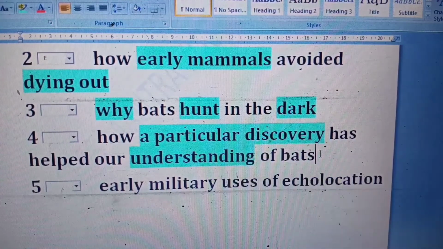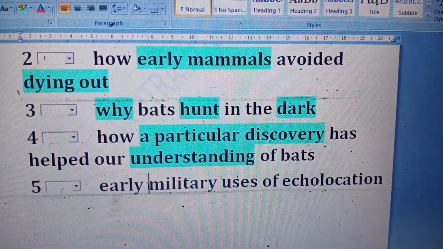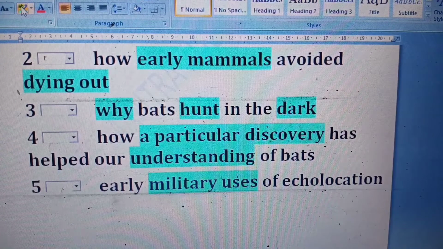If the paragraph talks about a single discovery, then we can find the answer. Okay, the last one is early military uses. So our keyword here is military uses. Do you think they will have a related word related to military? Yes. They may say World War One, World War Two, Hiroshima, Nagasaki, or any of the world-level wars we have faced. So the word war, World War One, World War Two, something of military use.